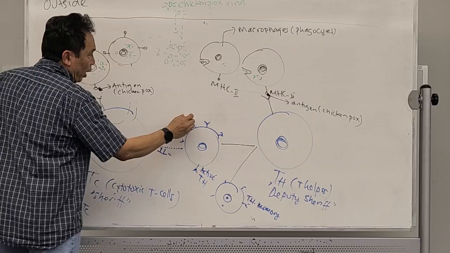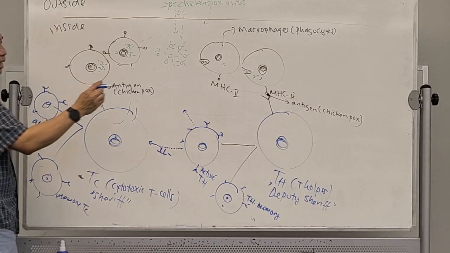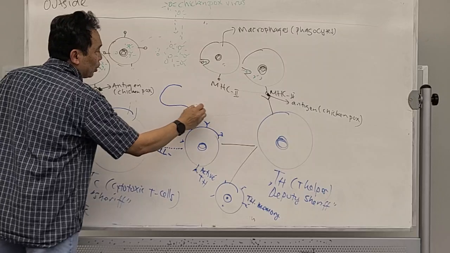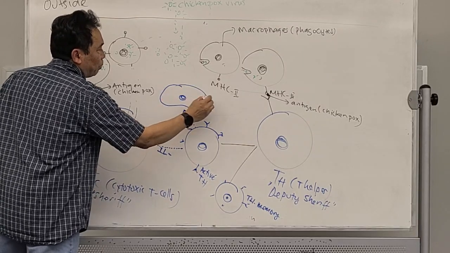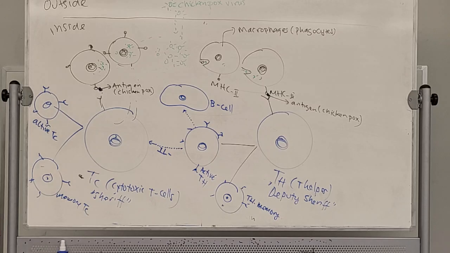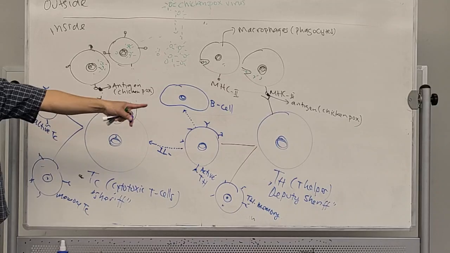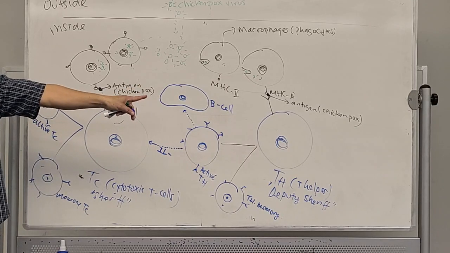Are you with me? Now look at this one. This one also will produce the interleukin for the other lymphocyte, which is the B cell. So a B cell has to be activated by who? T helper. The TC also has to be activated by who? T helper.